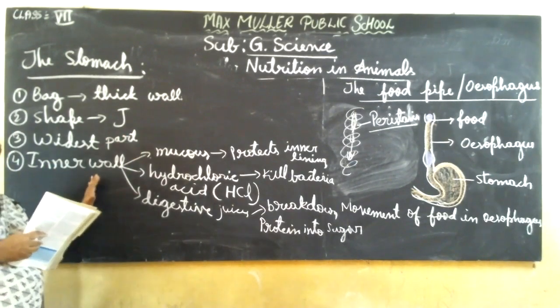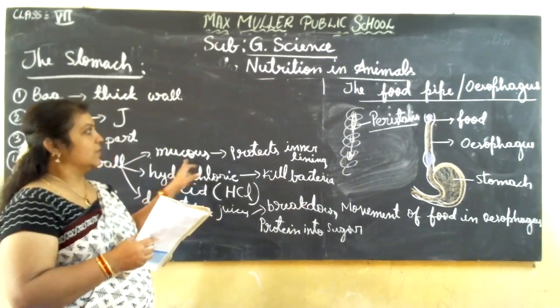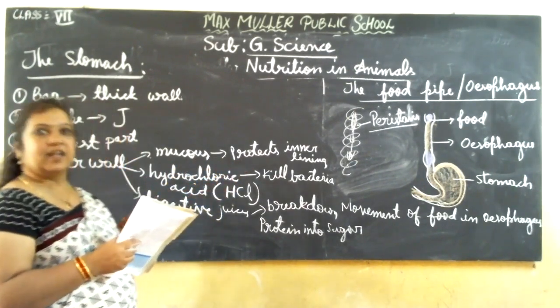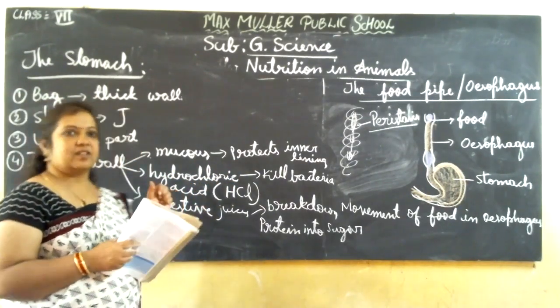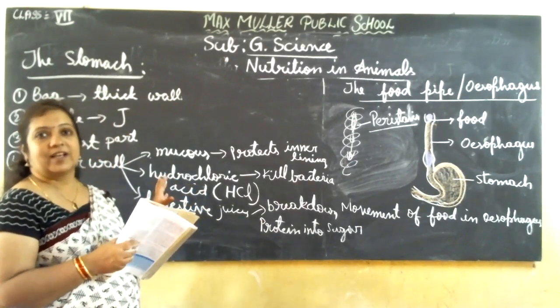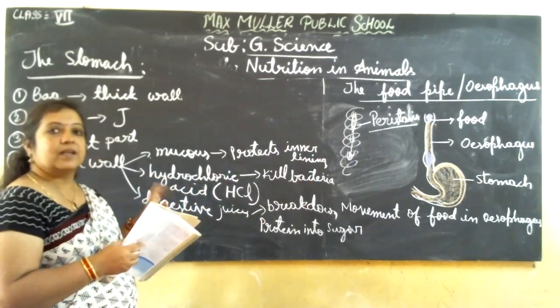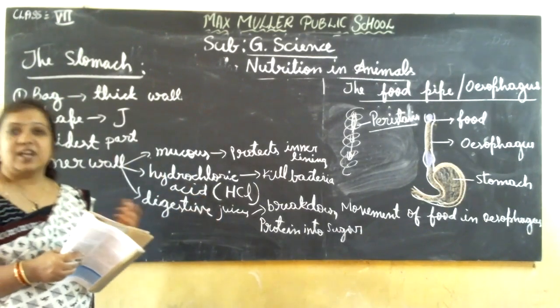In the inner wall there is a secretion called mucus, which helps in protecting the inner layer. The inner layer will be slimy because hydrochloric acid will be released. Hydrochloric acid is a strong acid, and it should not harm the wall of the stomach. It should not be ruptured.